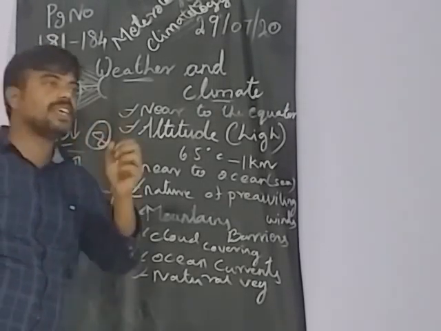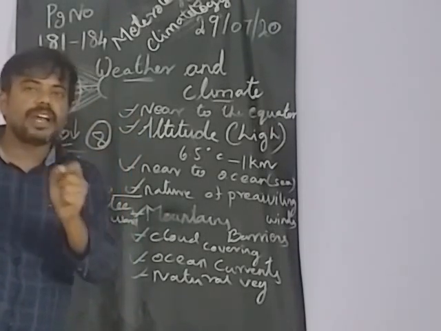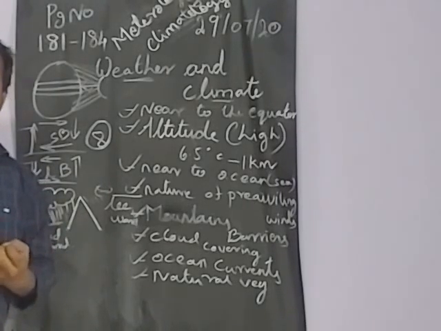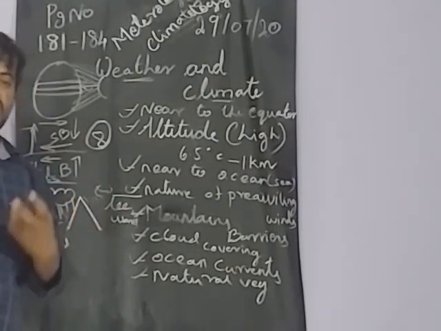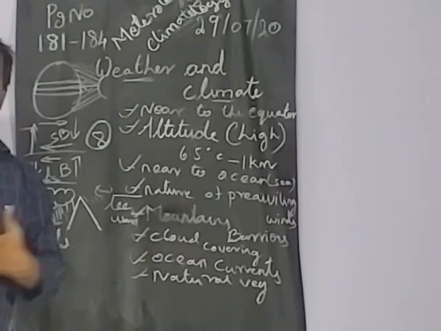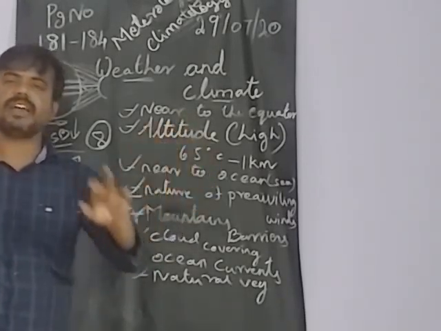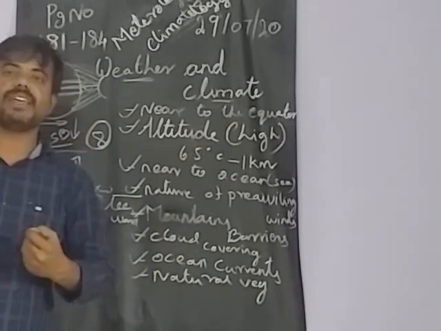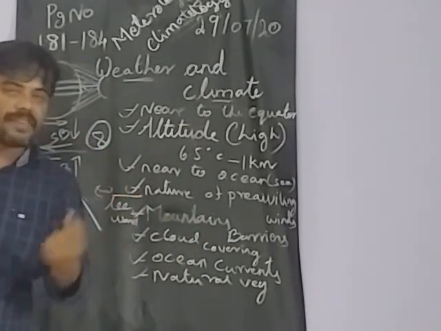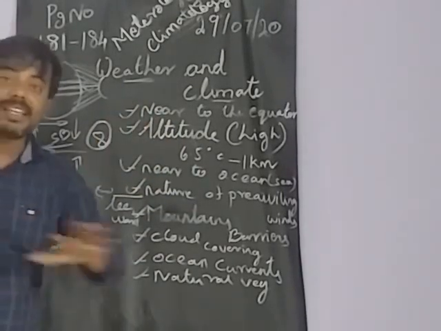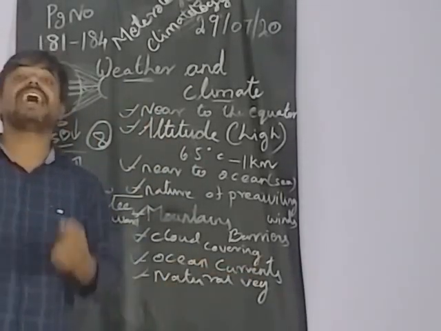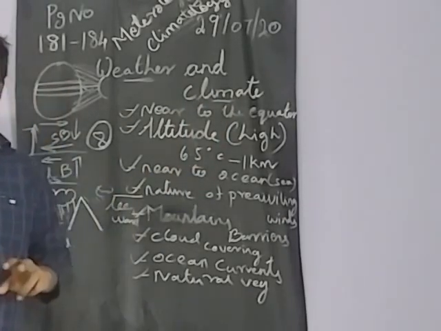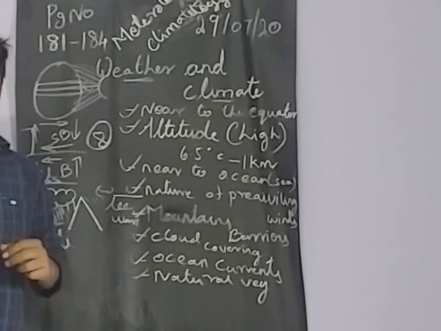If you see, day by day we get the temperature of each and every district: 40 degrees, or maybe 35 or 36. This week it was 40, 39, 32, 33, 35. But overall, the big average, what is the average? That is climate. What we get day by day is weather. Overall for the year, overall for the month, the average is the climate. So this is the difference.